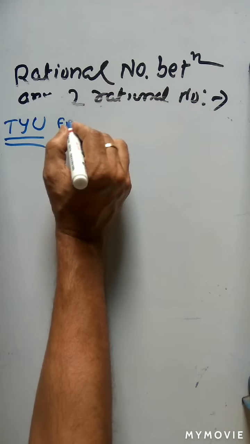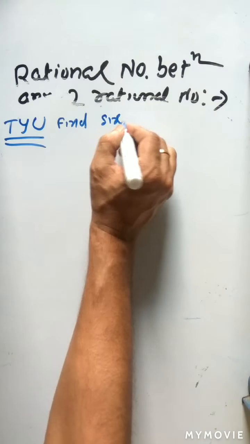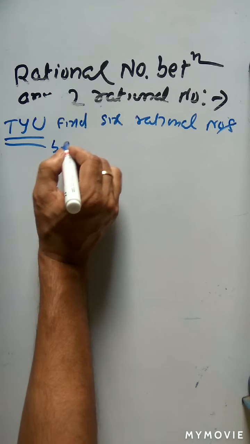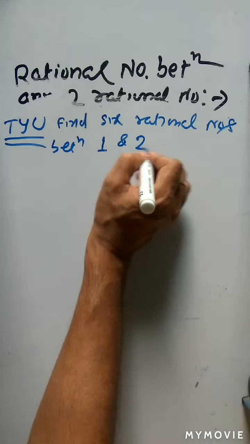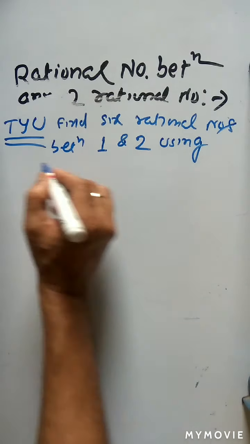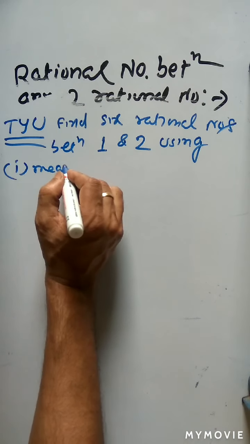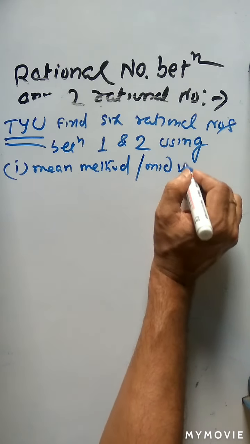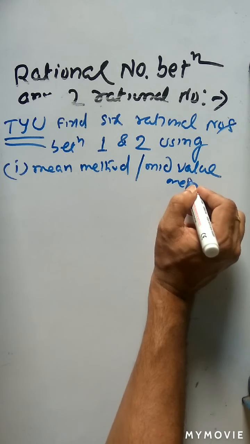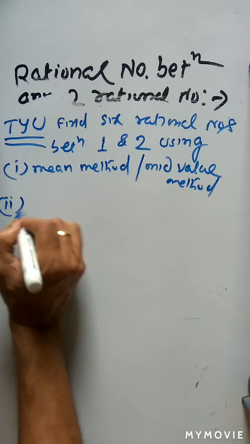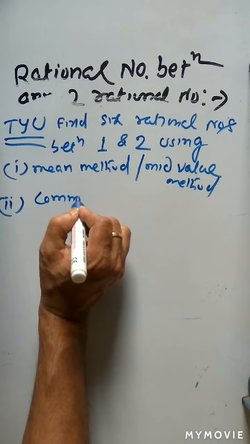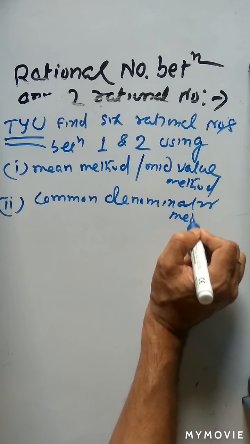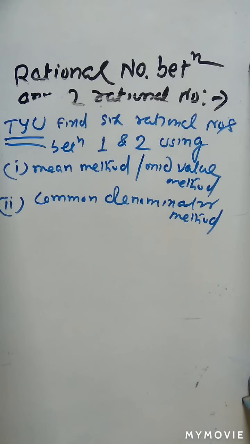The question is: find 6 rational numbers between 1 and 2 using, first, the mid value method or mean method, sometimes called the mid value method, and second, the common denominator form. I have told you which method is better, the second method, but still you try the first method.